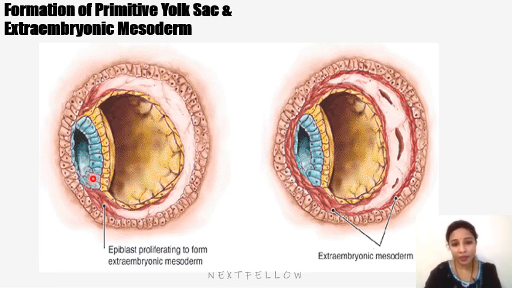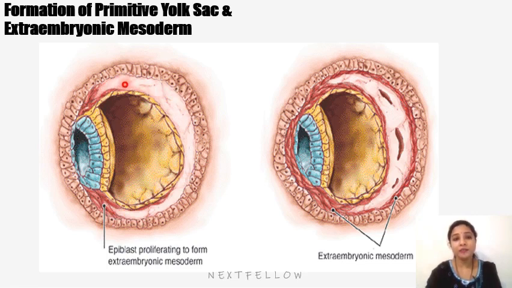The epiblast cells start proliferating. If you see the development of germ layers, the epiblast are the cells which give rise to all three germ layers. These epiblasts are highly pluripotent stem cells which are rapidly dividing, and they form a tissue here which is called extraembryonic mesoderm.